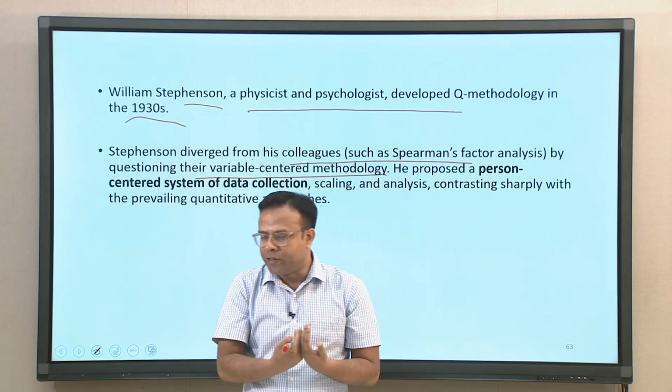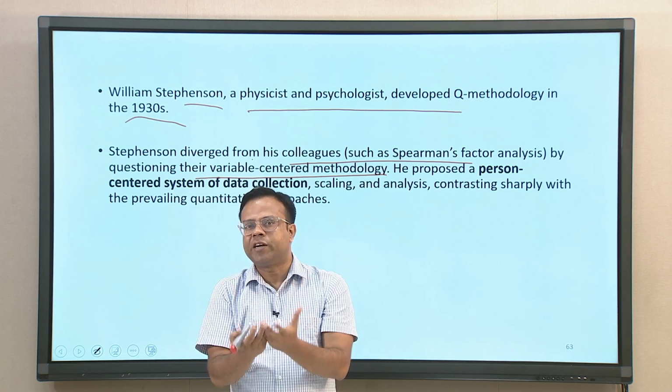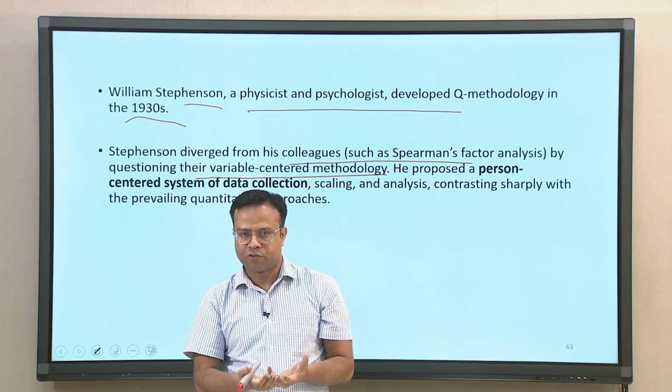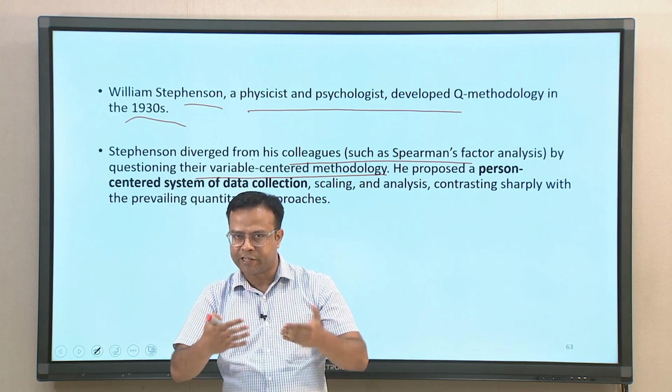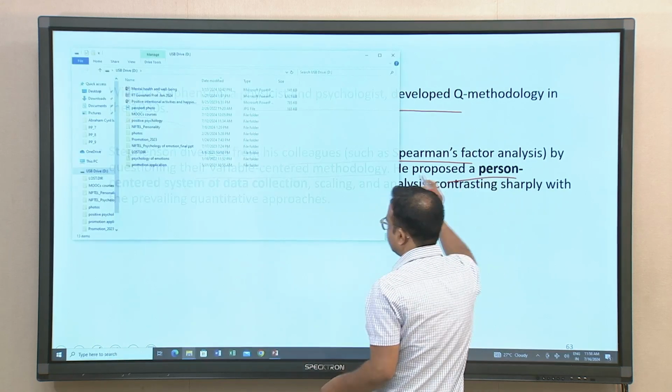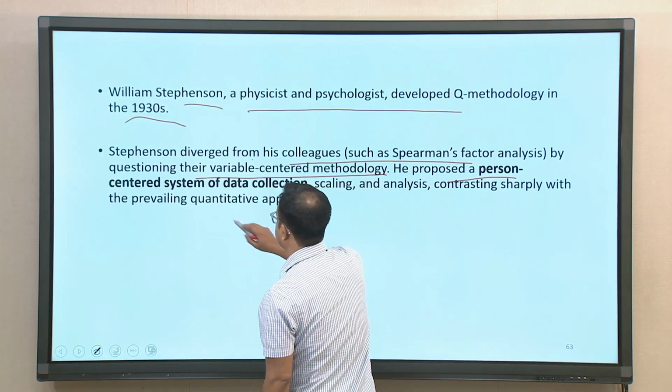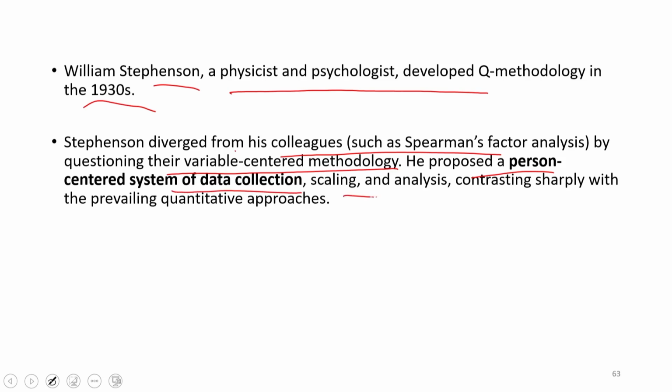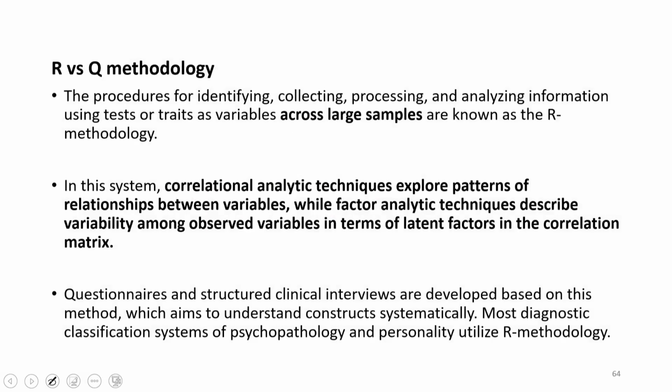Whereas, he said in the measurement of personality, the person should be given more importance. That is where he disagrees with the existing methodologies. So, he proposed a person-centered system of data collection and scaling analysis, which contrasted with the existing approaches. This is how Q methodology is different from the existing one.